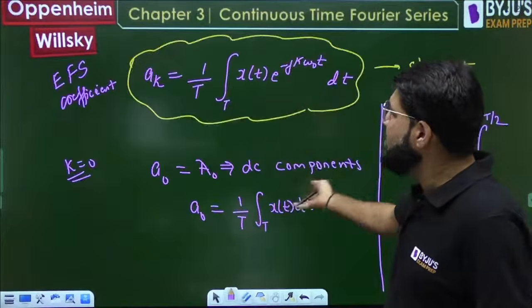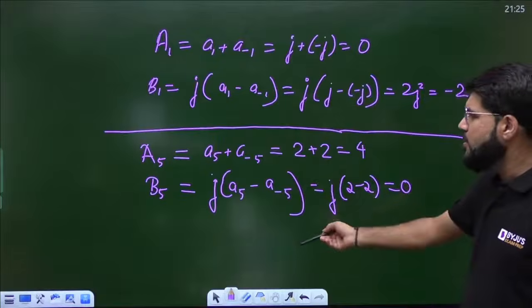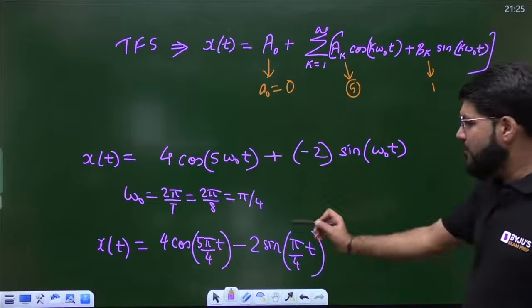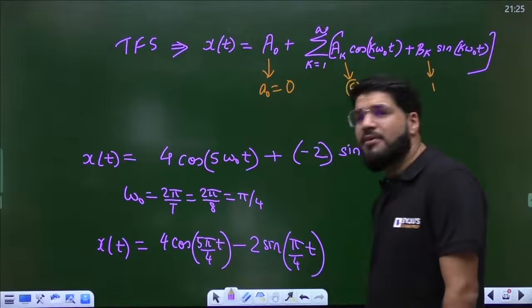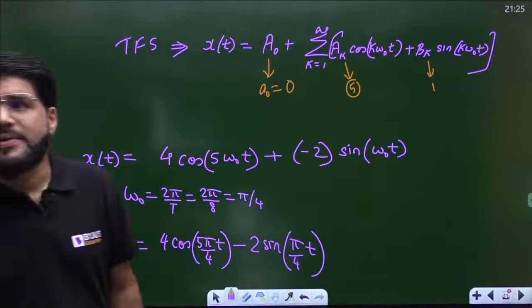So I explained all this and reviewed the formula a bit. Otherwise, your question actually just starts from here. Only these two you need to calculate and put down. So this is what the signal is expressed as: 4 cos(5πt/40) minus 2 sin(πt/40). Done? Okay, so if this is done, let's move ahead to the next question now.